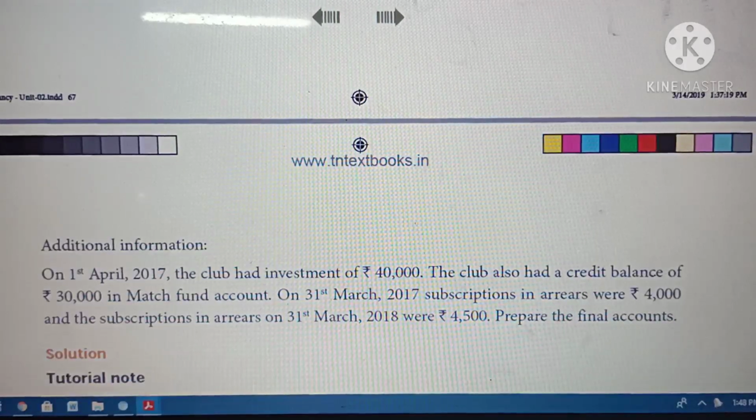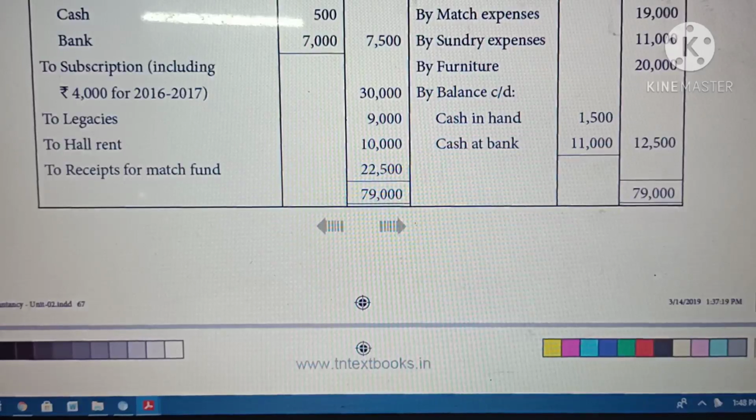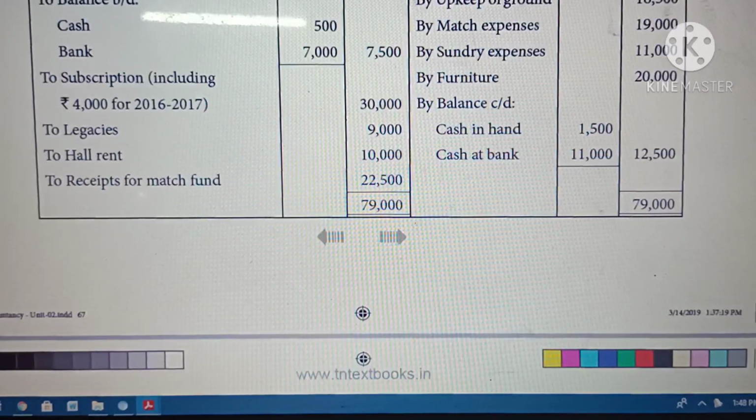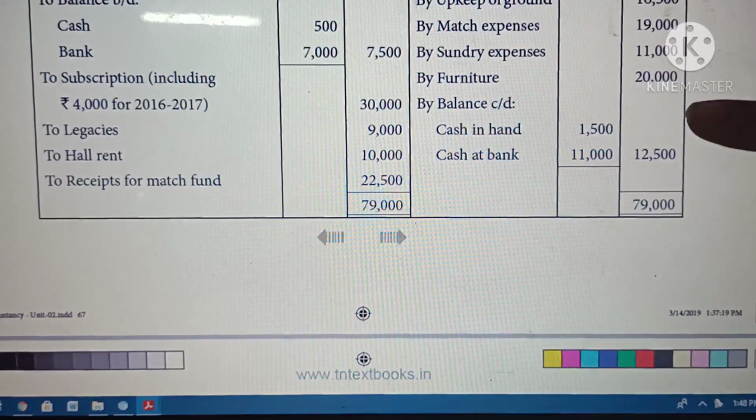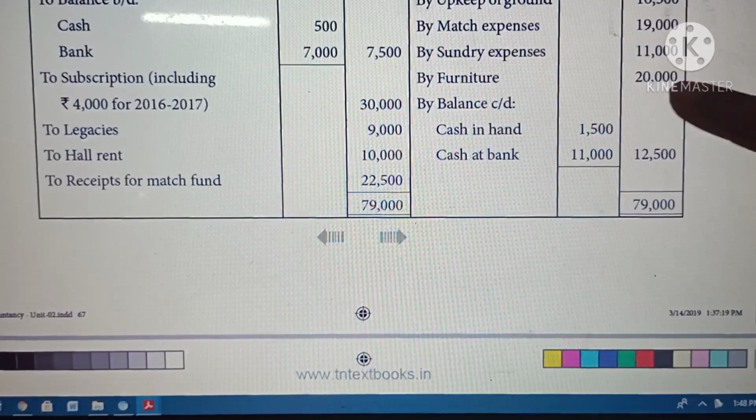So here, what opening information do we have? First one is cash in hand, cash at bank, opening. So opening cash in hand 500 they are given, and bank 7,000 they are given. Other than that, we don't have any assets in the beginning. This one is the year end, 31st current year end, so we do not consider this. Here they are given furniture.